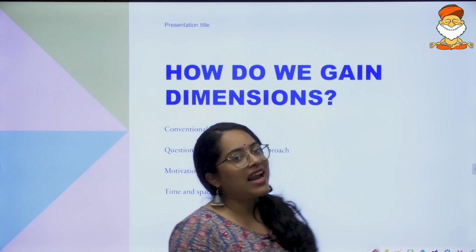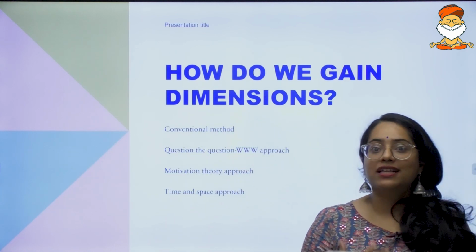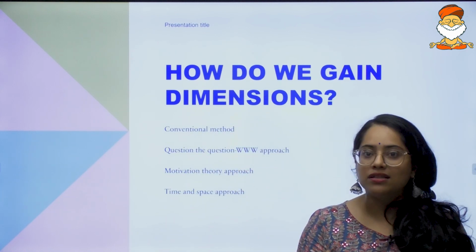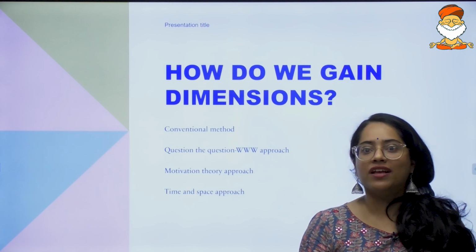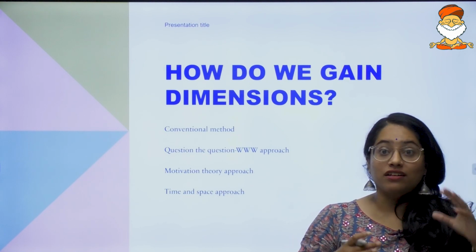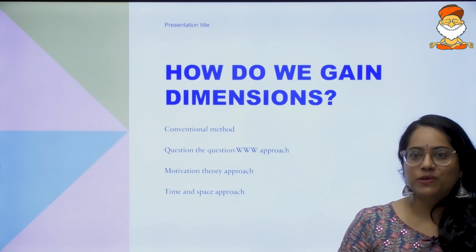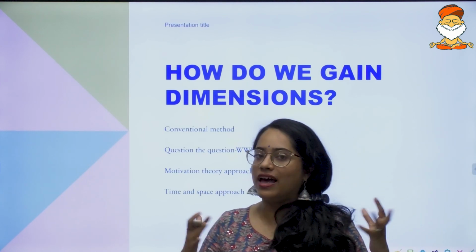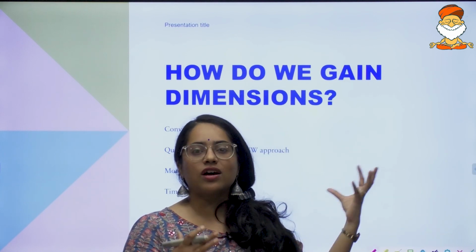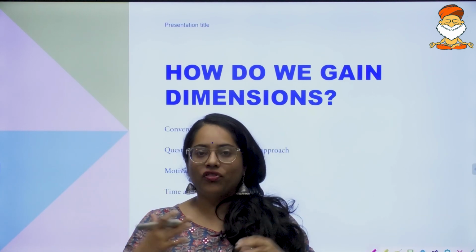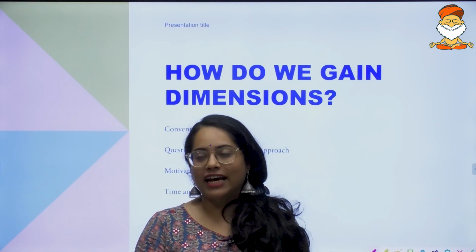Now again, understand, I have written some terms over here. That is just me naming these terms. It's not like, for example, relativity and all. It's not a general theory. Based on seeing several essay papers over the last few years, I have just concluded that these are common things we can improve on in the dimensions part. So how do we gain dimensions?